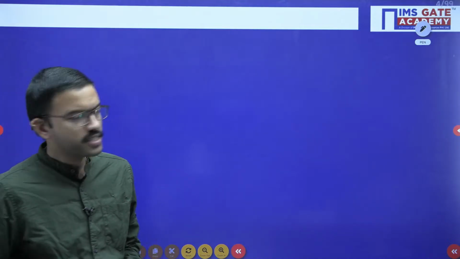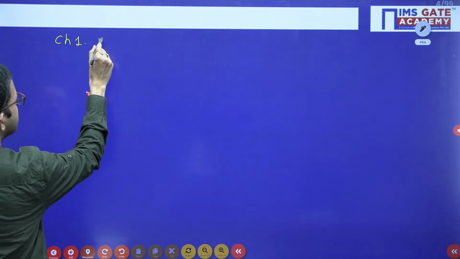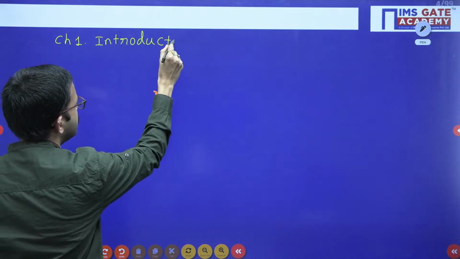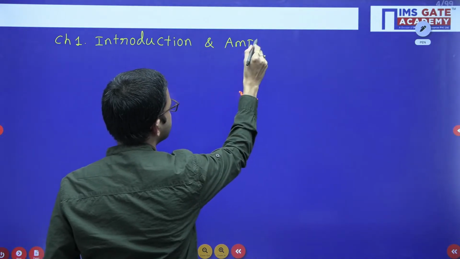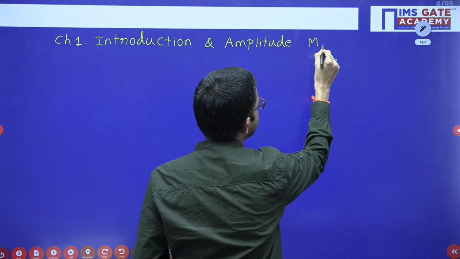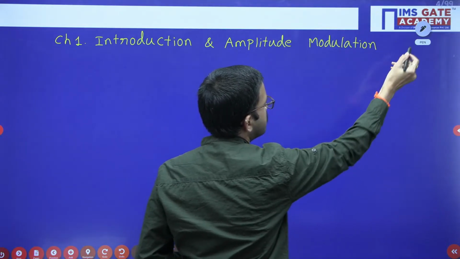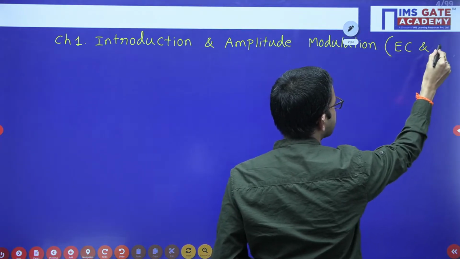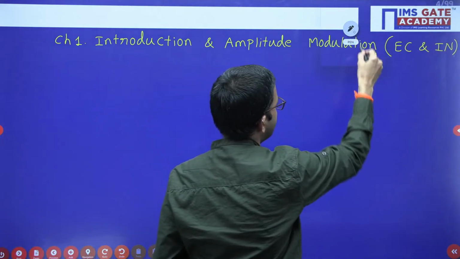The first chapter, that is Introduction and Amplitude Modulation. Chapter 1, Introduction and Amplitude Modulation, which is common for both the branches, EC and IN.